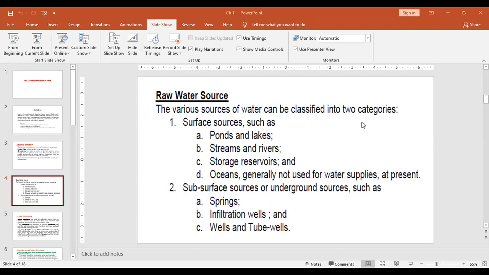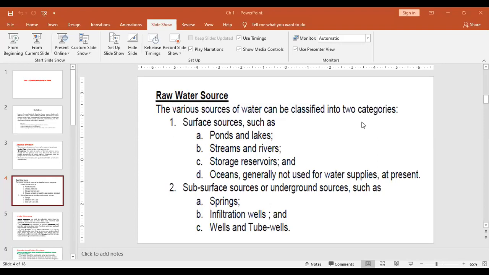Okay, so what are the different surface water sources? Pond, lake, stream, river, storage reservoir, meaning dam, etcetera. Oceans are generally not used for water supply at present. We are not using ocean water for drinking purposes, but the others are the common sources for drinking water supply as a surface water source.